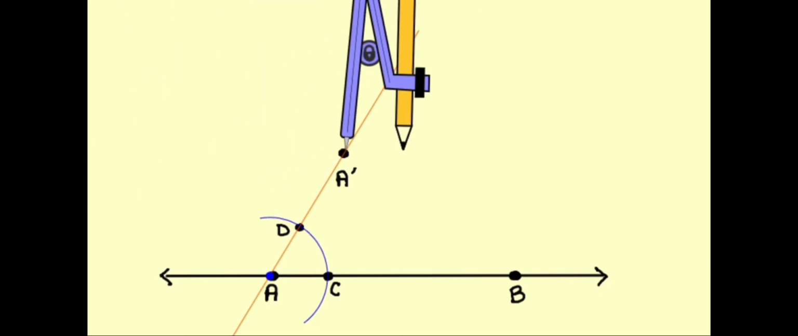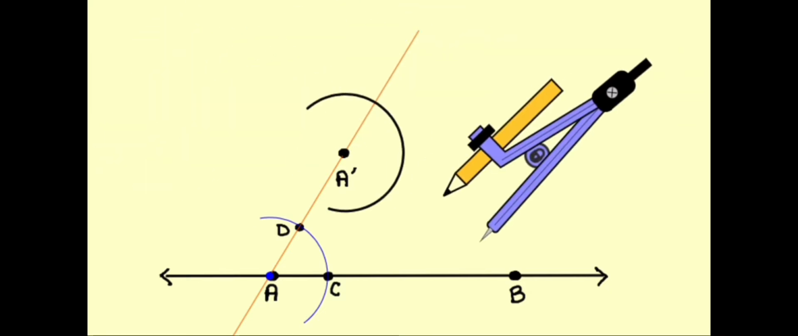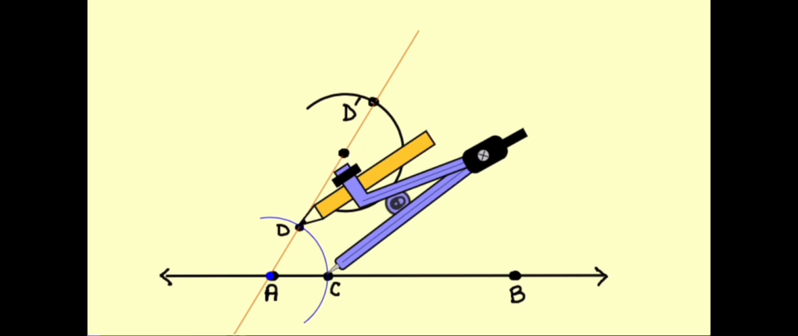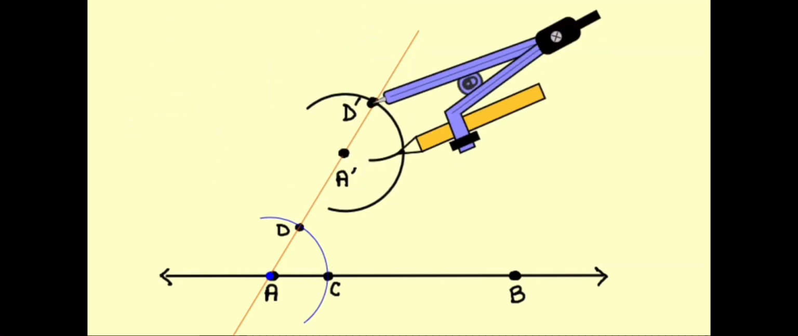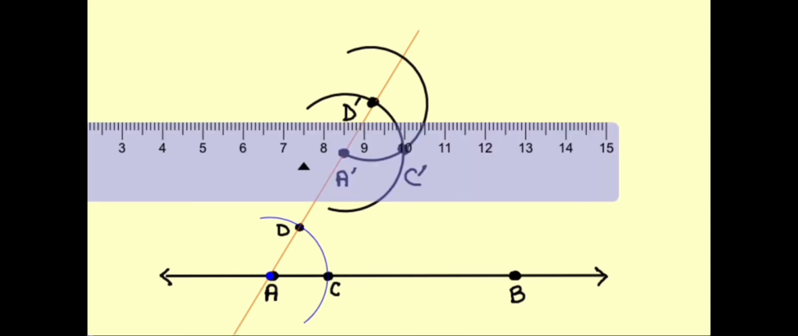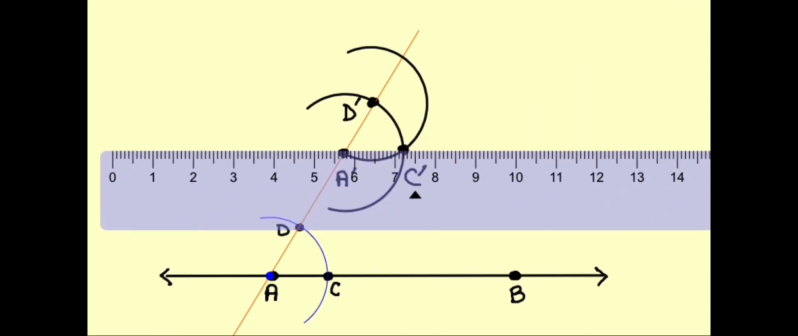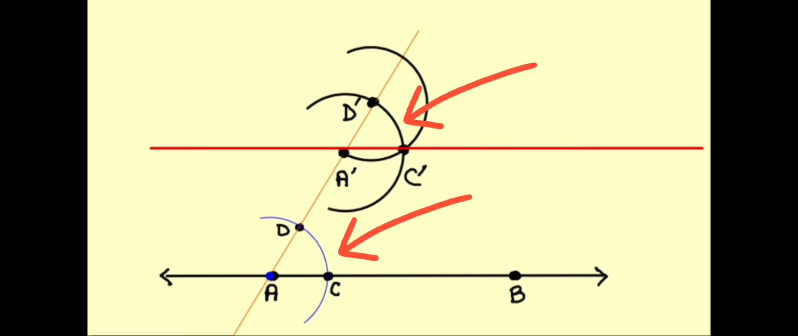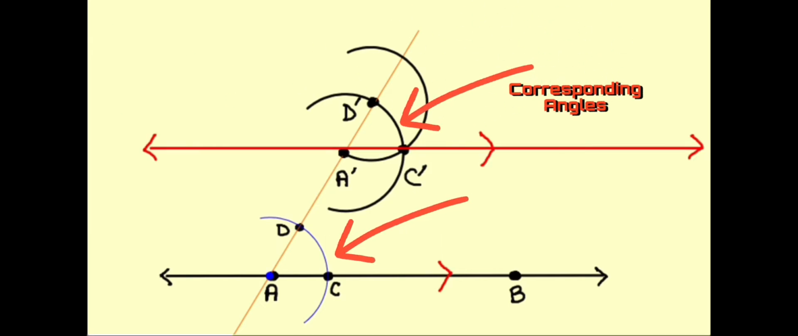We create the same arc at A prime as we did at A, helping us locate a copy of point D called D prime. We next measure the distance between C and D with our compass and copy that distance above. Now we can mark C prime, and with a straight edge, we can create our parallel lines. We have now created a pair of congruent corresponding angles.